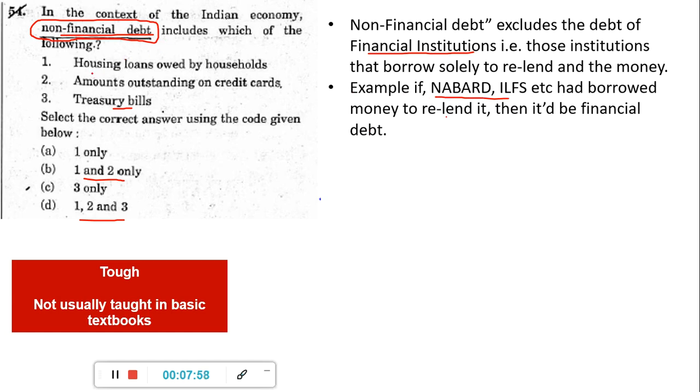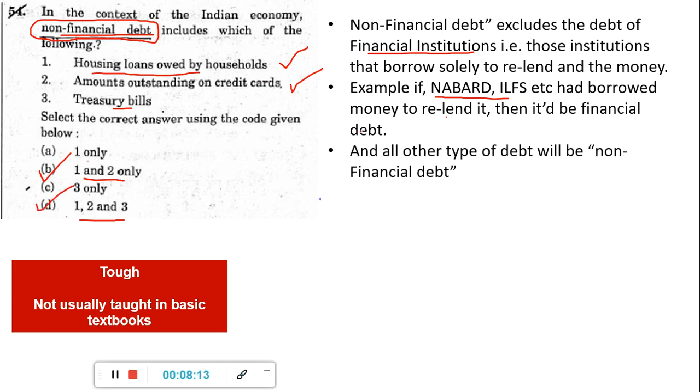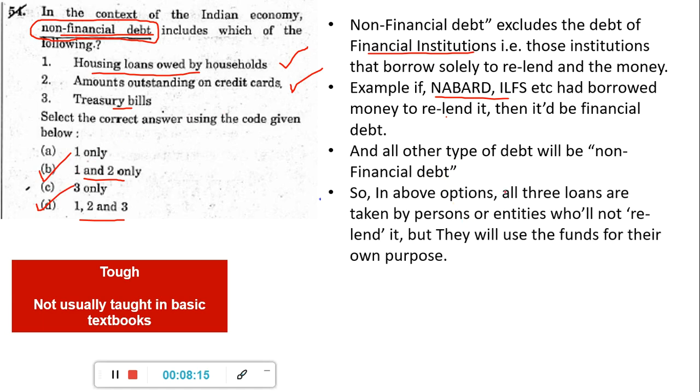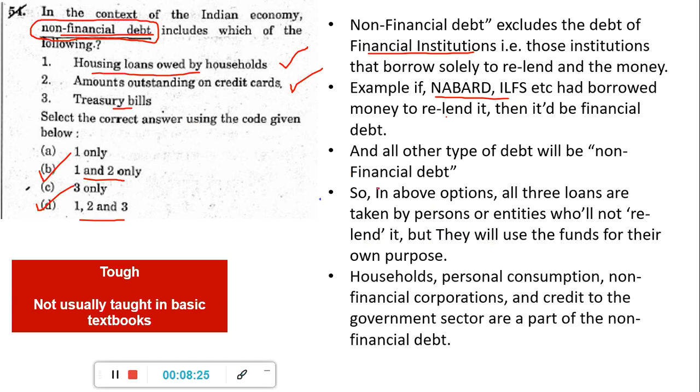So if you see housing loans, it is by individual people, it is not by any financial institution, so that is there in non-financial debt. Then the credit cards, these are also individual people, so 1 and 2 definitely should be there. Now Treasury bill is again something by the government. In the above options, these are taken by either the persons or the entities who will not relend it, but will use the fund for their own purpose. Treasury bills, through which government also borrows the money. So household, personal consumption, non-financial corporation, credit to the government, these are all part of non-financial debt.